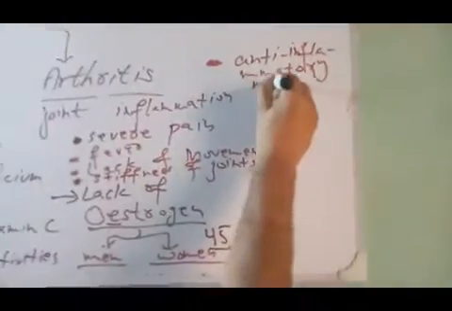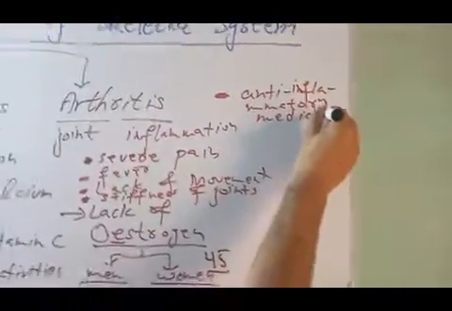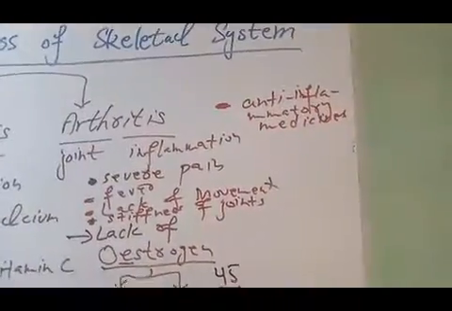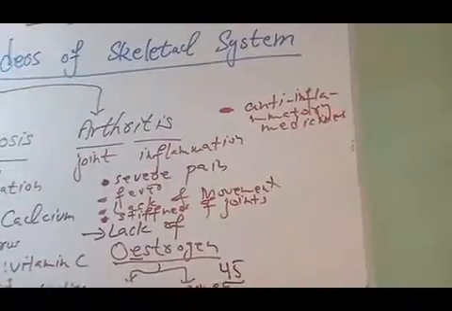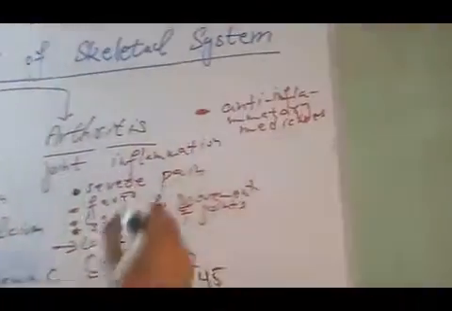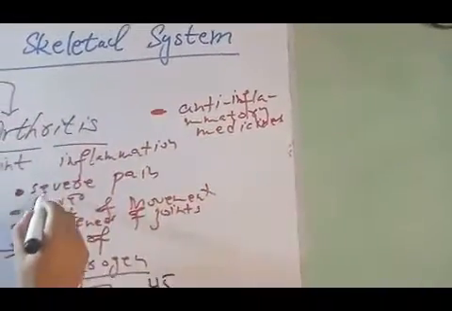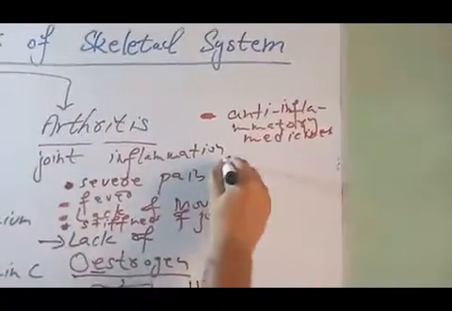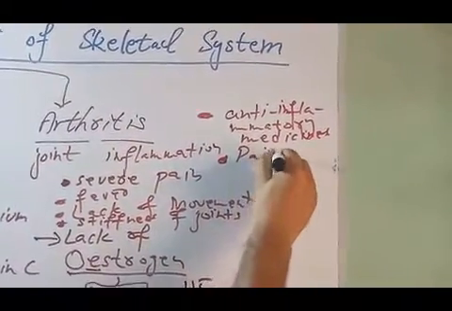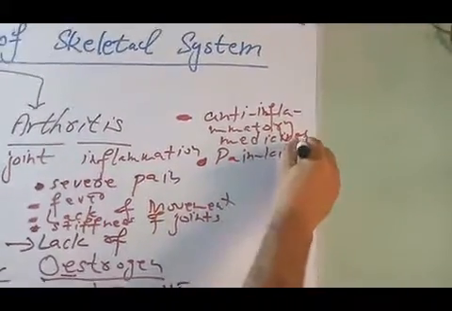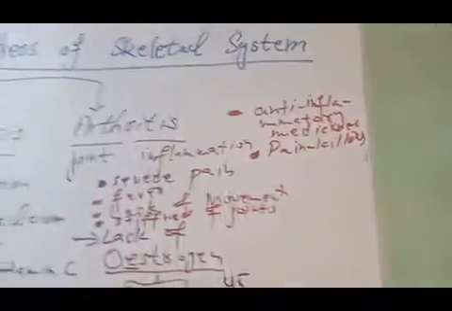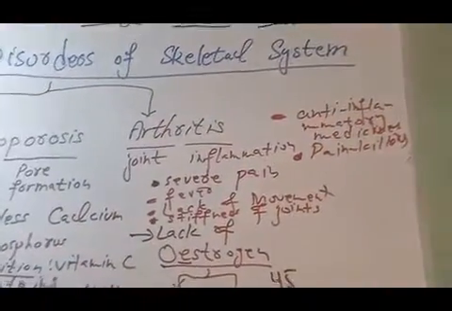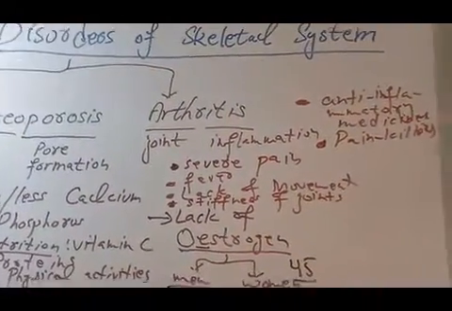Anti-inflammatory medicines are used to reduce or eliminate the inflammation of joints. And to avoid severe pain because of arthritis, painkillers are used. Two types of medicines, painkillers and anti-inflammatory drugs, are used as a treatment of arthritis.